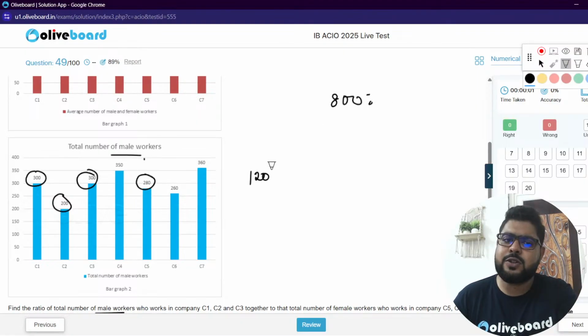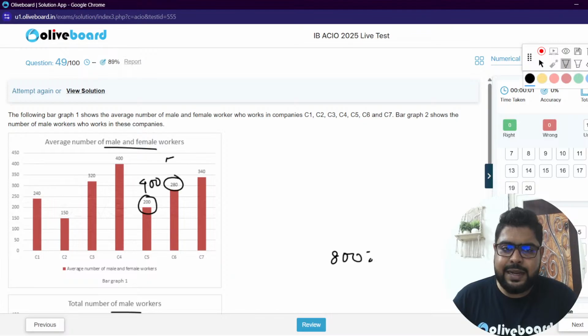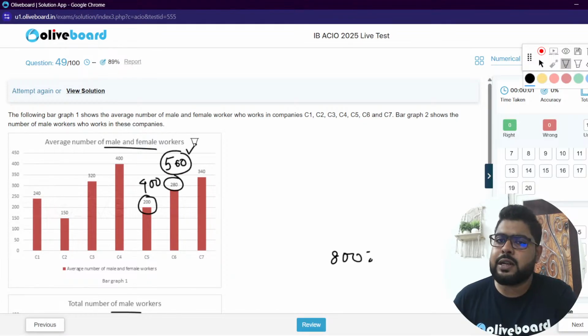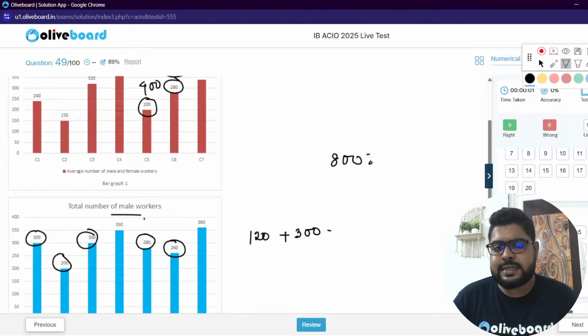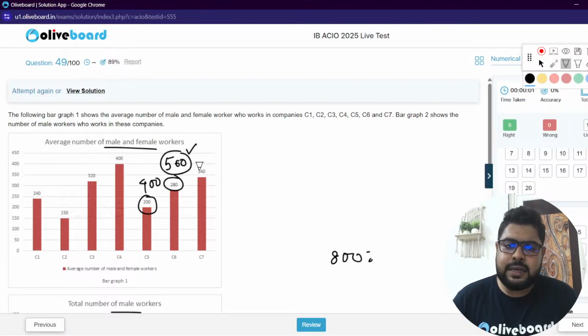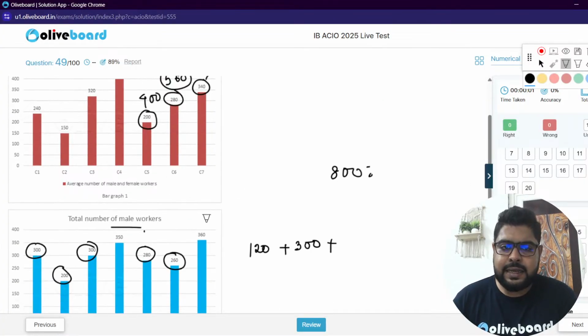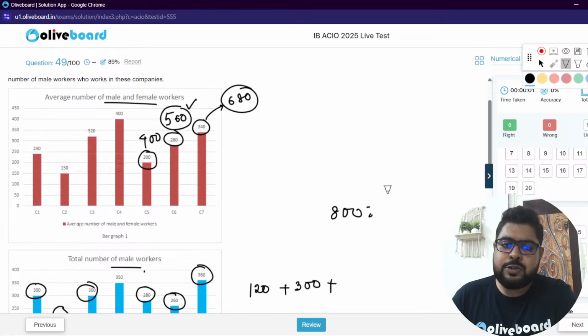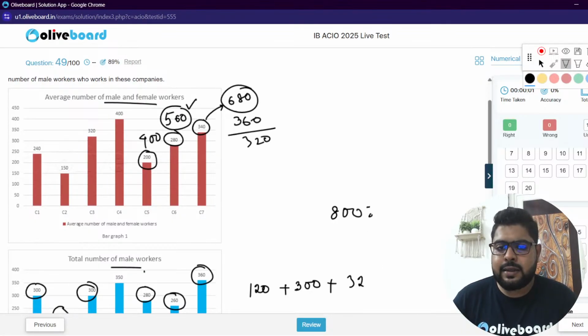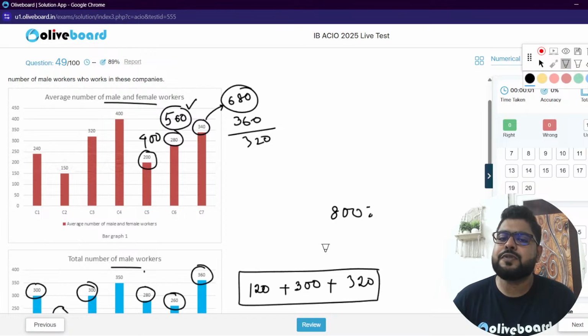Again, sir, next: 280 is average, meaning 560 is the total. Out of 560, 260 is male. So 560 minus 260, meaning 300 is female, sir. Next, 340 is average. That means 680 is total. Out of 680, 360 is gone. So 680 minus 360, that is 320. That's your total female.